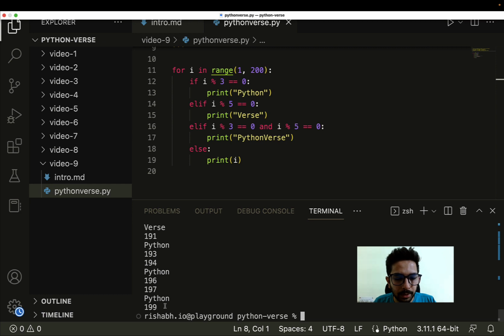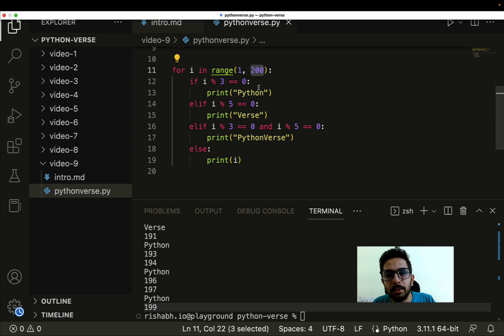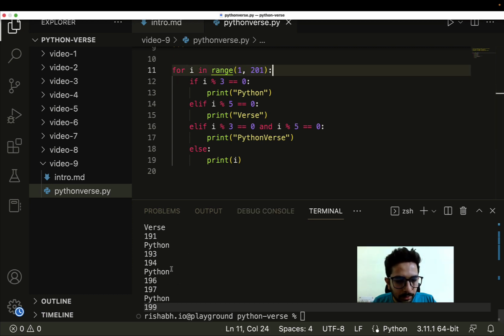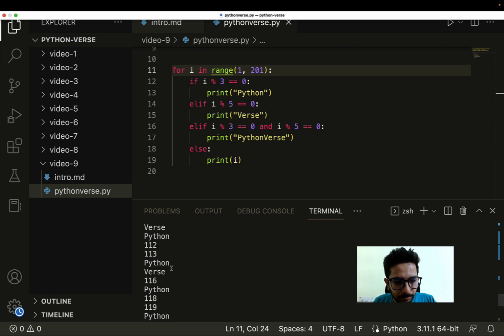Now it's quite interesting. The very first error we can already observe, 200 is not printed. This is another point of failure which does exist when we are using the range function. As we have discussed in the earlier videos, the endpoint is not included. So if I want the range till 200, I'll have to do it 201, right?